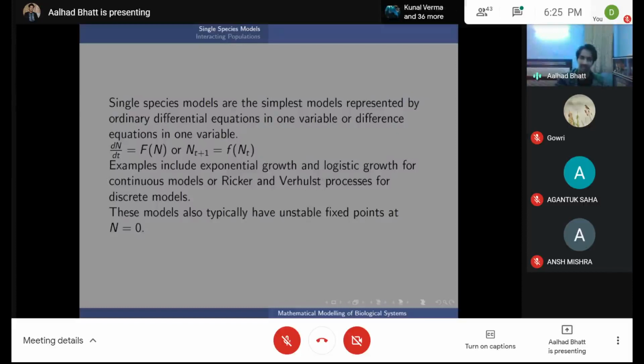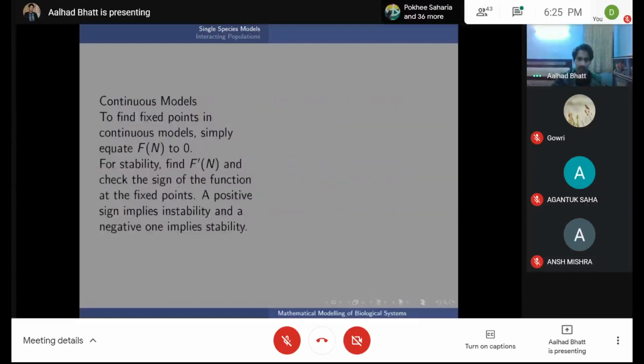It's something you decide, and your aim is to try and fit it to whatever system or data you have best. As I mentioned, to find the fixed points in continuous models, you simply equate f of n to 0. That means dn by dt is 0 and n is constant.